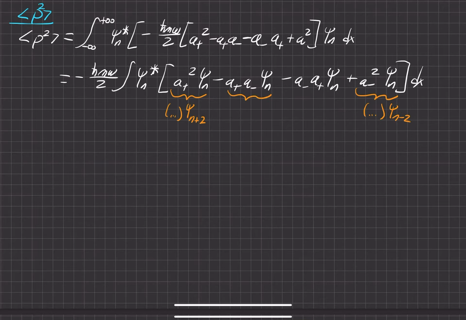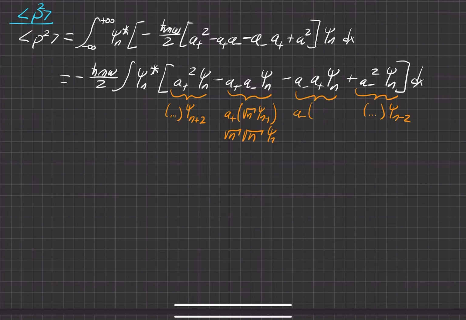Now, these are the ones that we need to concentrate on right here. We know this is equal to the raising operator acting on this right here, which was explained in the textbook and the previous part of the problem, which would be the state lowered by 1. Then when this moves through this constant and operates on the wave function, that'll raise it back up to the nth state, and then it'll pop out another constant, which for the raising operator is equal to the new level that it's actually at. And so we just do it in the opposite order here.